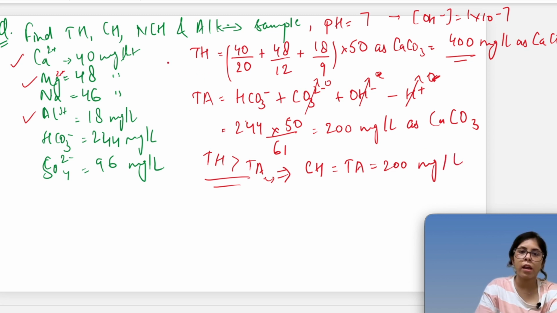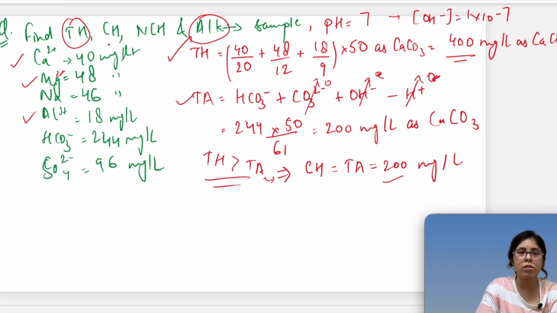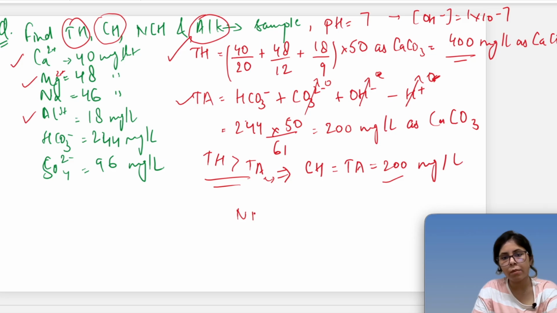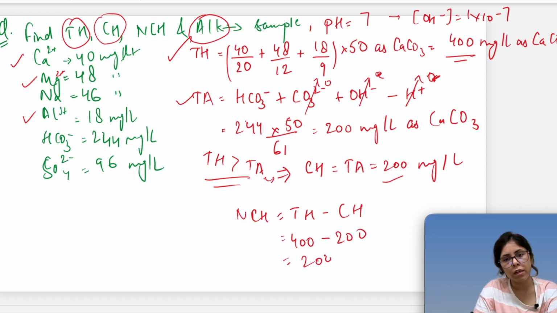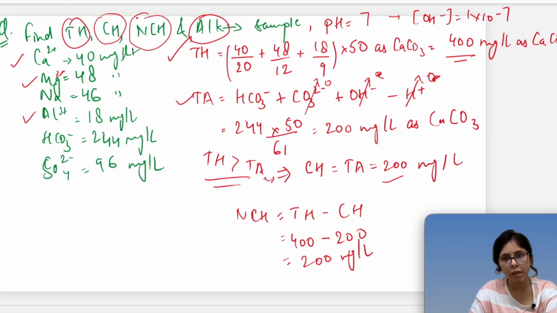So I have calculated total hardness, and this is the calculated total alkalinity. Carbonate hardness is also the total alkalinity, and non-carbonate hardness is nothing but total hardness minus carbonate hardness. So 400 minus 200 will give you 200 milligram per liter. So non-carbonate hardness is also calculated.